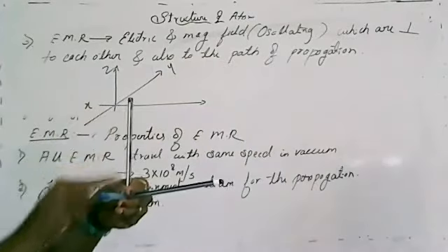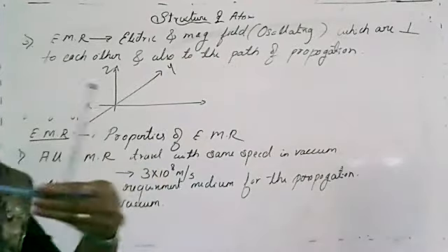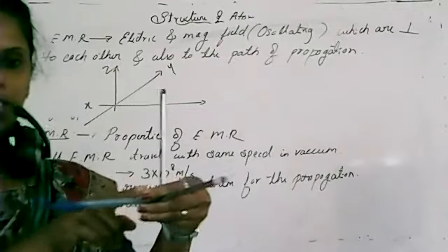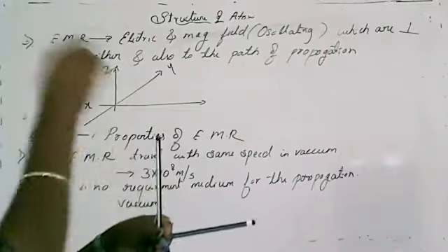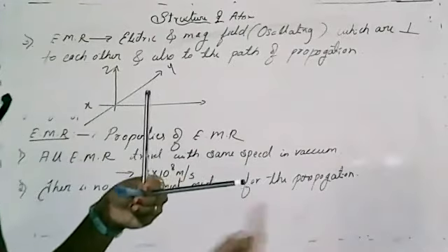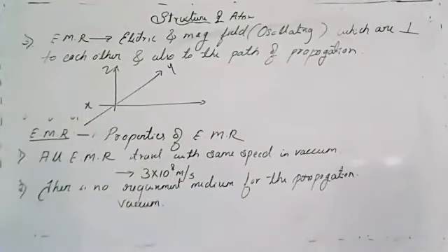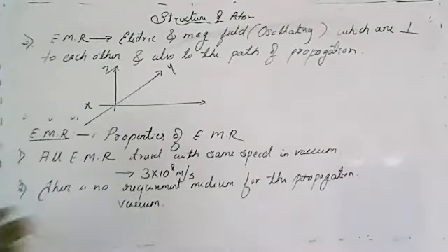So the electric and magnetic fields are perpendicular to each other. See, you can see this one is perpendicular to that. Then he explained that those are also perpendicular to the path of propagation. So this is the third point.